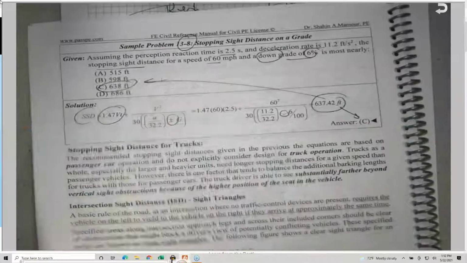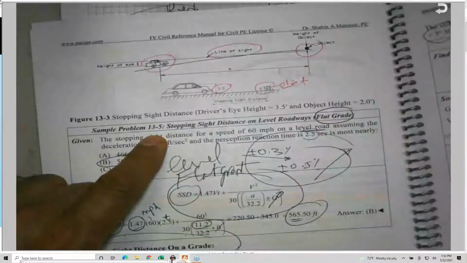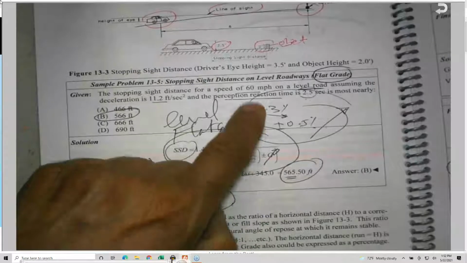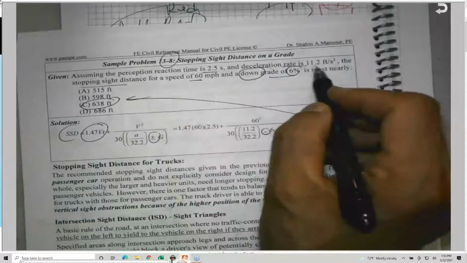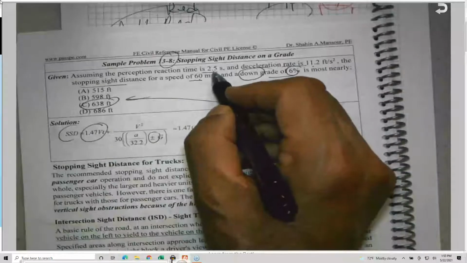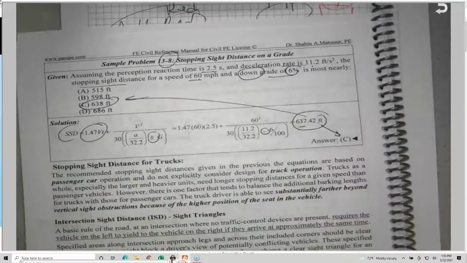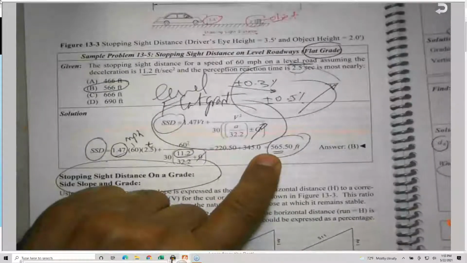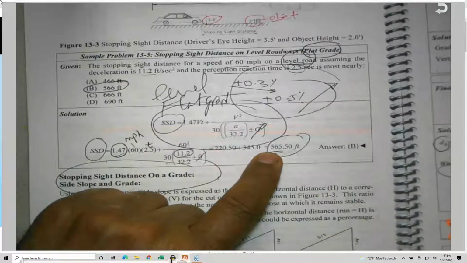Okay. If you look to the same problem, which is problem number 5, the flat, this is 60 mile per hour, 11.2 and 2.5 seconds. Similar to this. 60 mile per hour, 11.2 for the deceleration rate, and the perception reaction time 2.5 seconds. I need here 637. But for a level road, I need only 565. You see that?